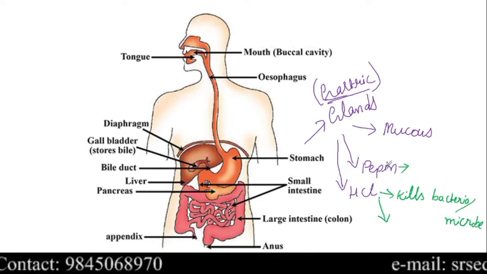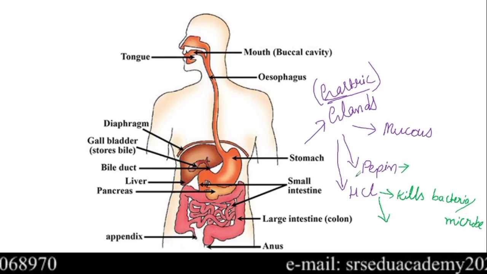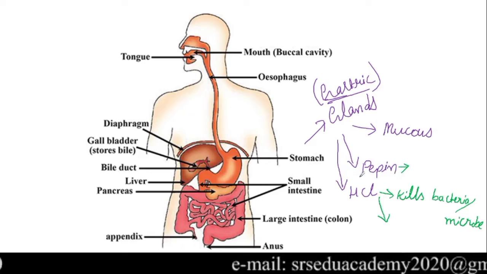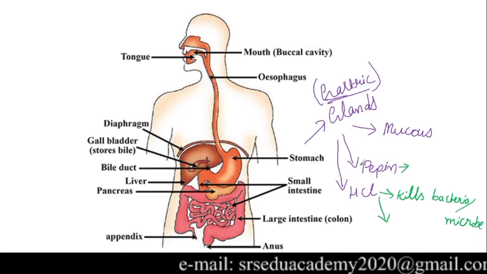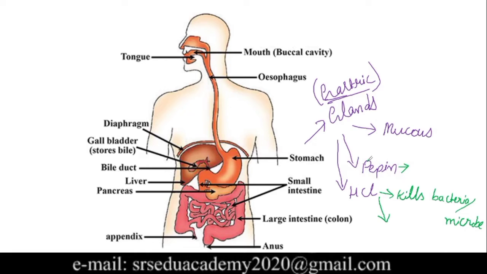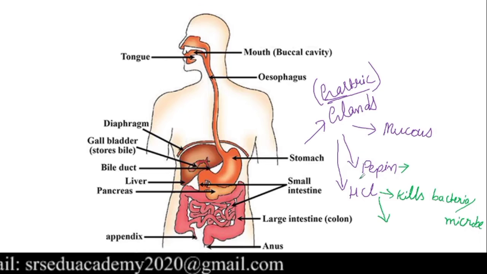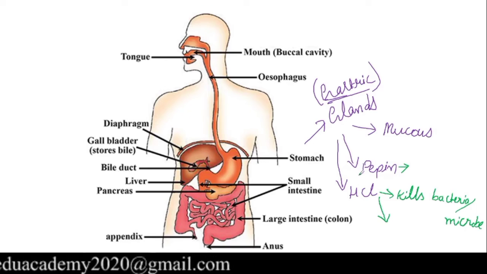Pepsin is a protein digesting enzyme. I will repeat, pepsin is a protein digesting enzyme. For the digestion of proteins, it needs pepsin, and for the functioning of pepsin, what does it need? It needs an acidic medium.